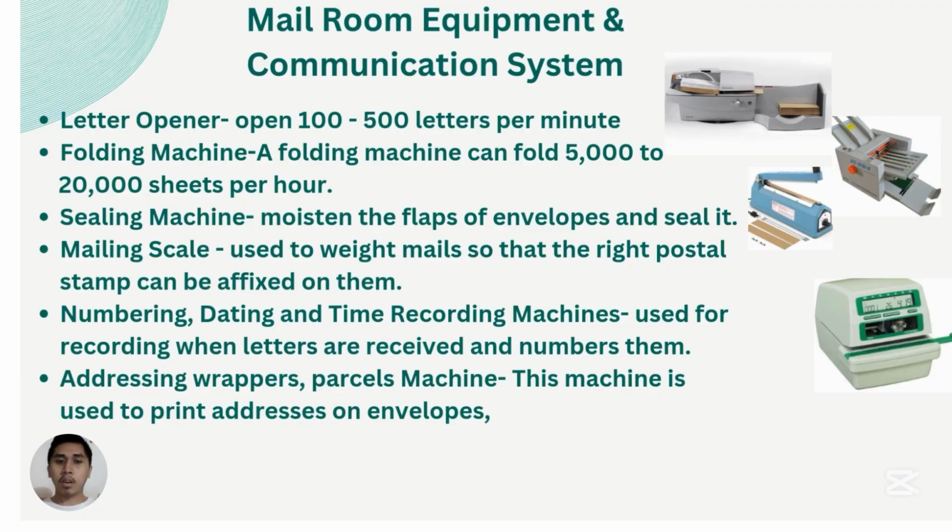sheets per hour. We also have a sealing machine, which moistens the flaps of envelopes and seals them. We also have the mailing scale, which is used to weigh mail so that the right postal stamp can be affixed on them. But this is not used that much today since most of the time we just use email or just message on Messenger.